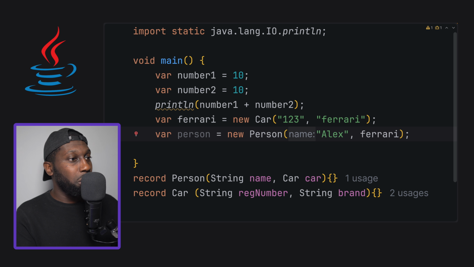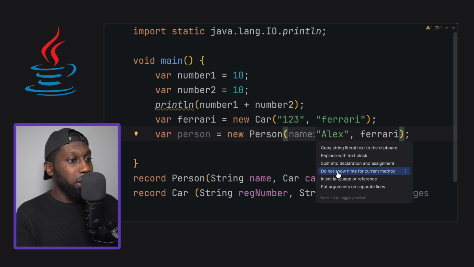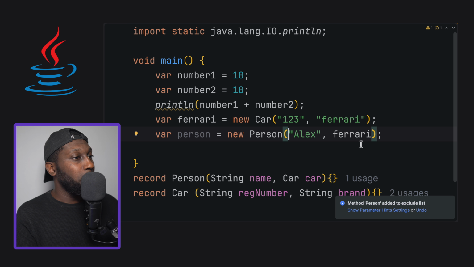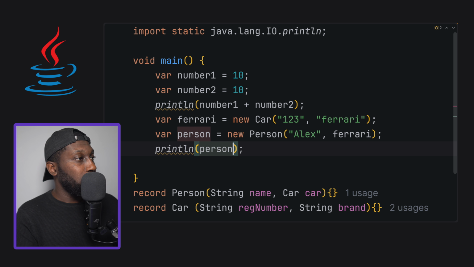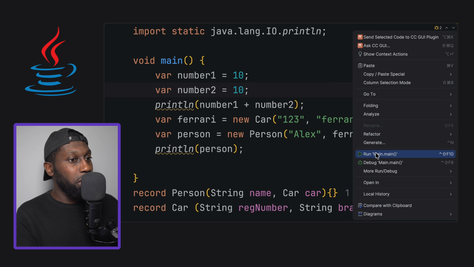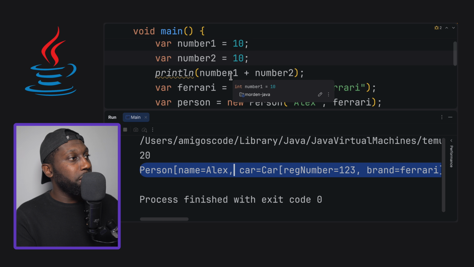So this is basically how you model things in the real world. Let's not show hints again. I don't know, it should have just disabled for everything, but you can see that this looks really good. And then I can say in here print line, and then here I can say person, and if I right click and then run this class in here, you can see that here we have 20, so 10 plus 10 is 20, and then person name Alex, and then this is the toString representation of this person in here.